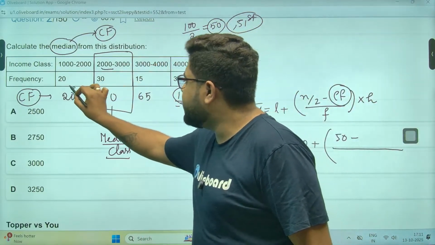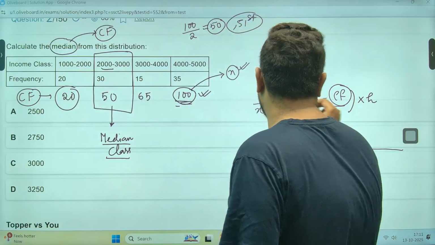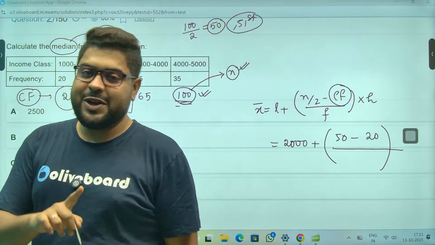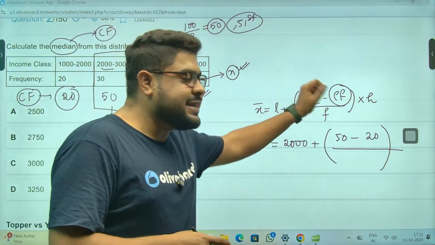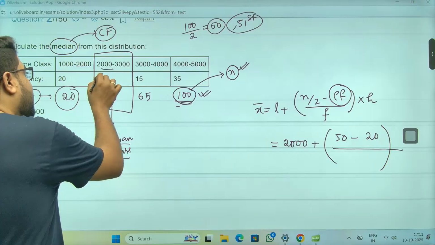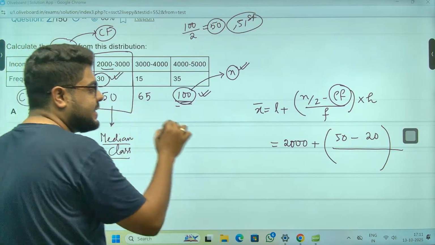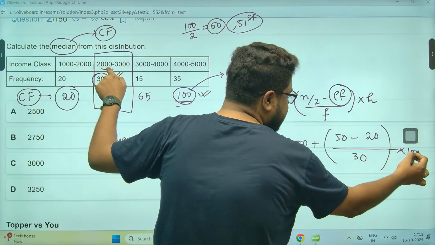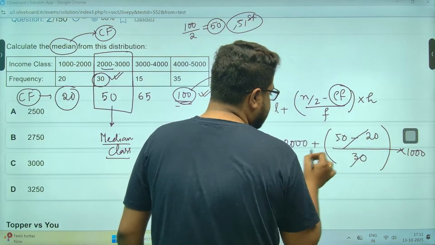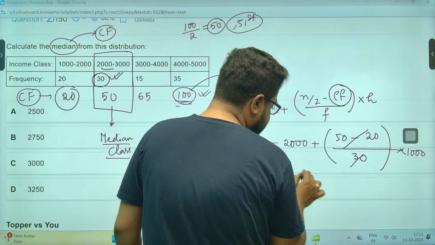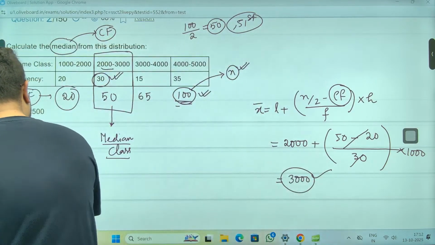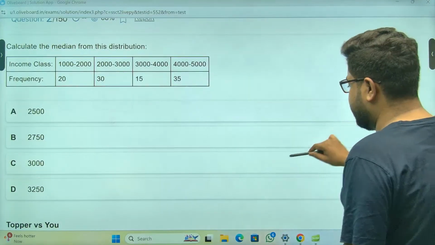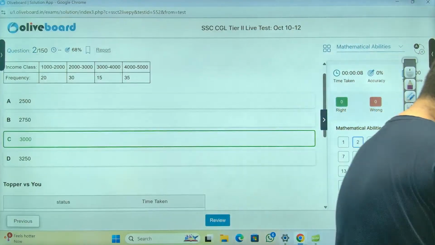So this is the median class, and the previous class has cumulative frequency 20. By F, what is F? F is not cumulative frequency, otherwise I would have written CF. F is the frequency of the median class itself, that is 30, into H. H is the class width, in this case 1000. So this is 30, this is also 30. My answer is 3000, sir. Very simple. Option C is the answer. Option C most definitely is my correct answer.